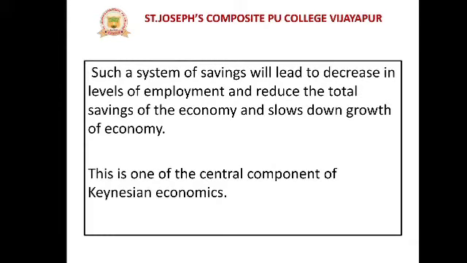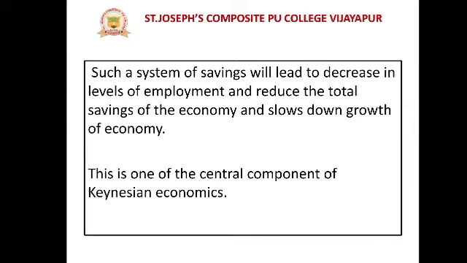Such a system of savings will lead to a decrease in levels of employment, reduce the total savings of the economy, and slow down the growth of the economy. Why? Because we want to save money, and saving money means less expenditure. If the 5,000 rupees income is all saved, not a single rupee is spent. So such a system of saving will lead to a decrease in the level of employment.